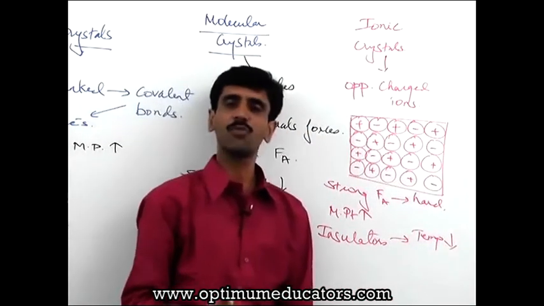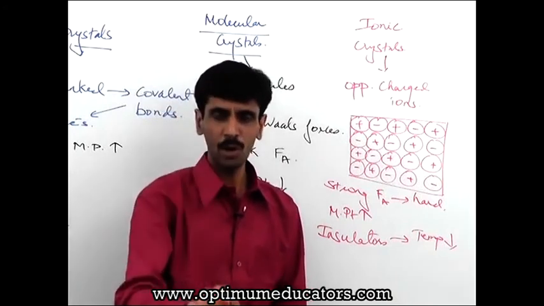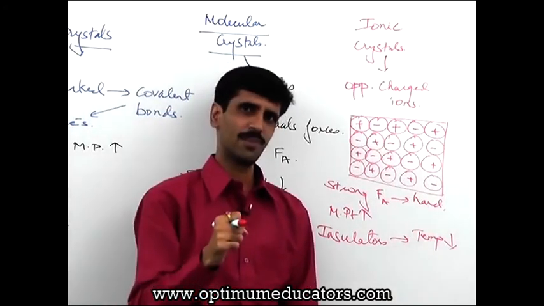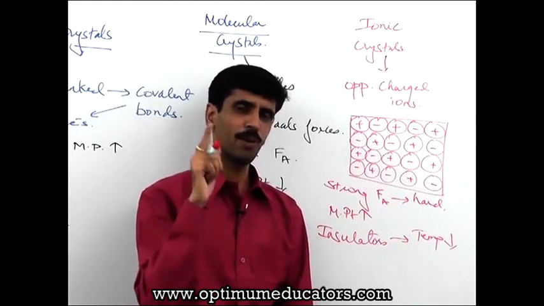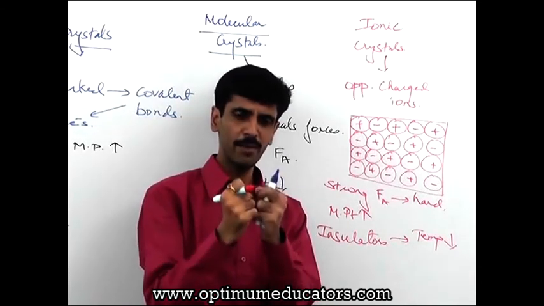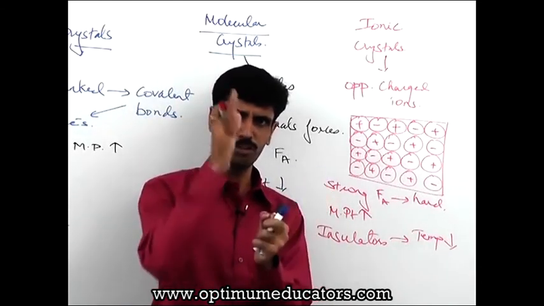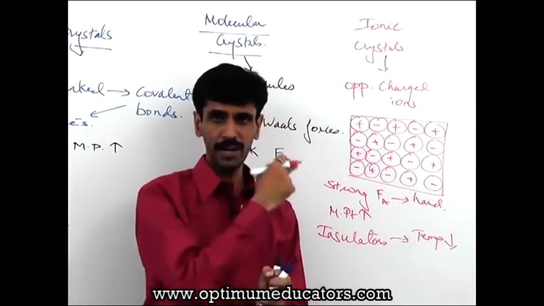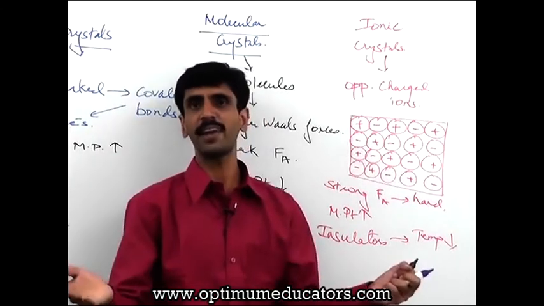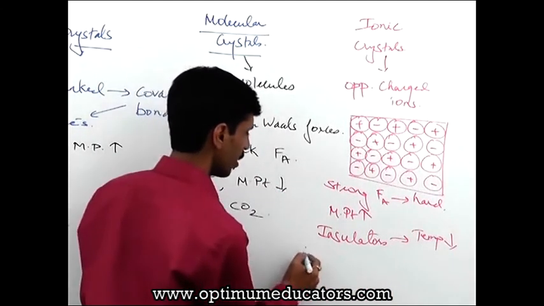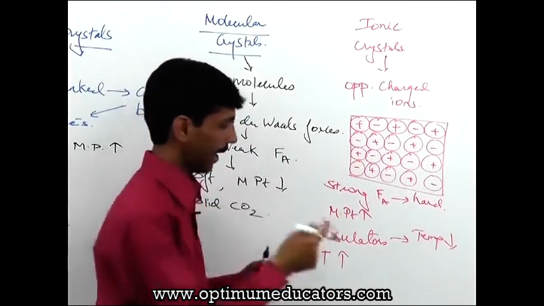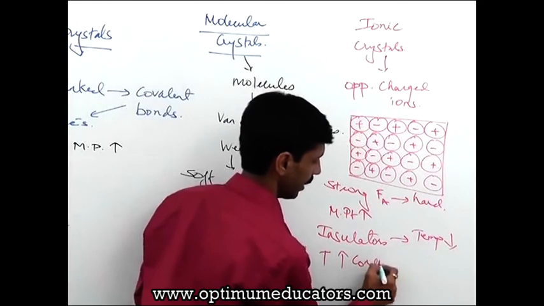Okay, the temperature is what? Low. क्योंकि अगर temperature low है तो इसका मतलब the bond is going to be very strong. So that means, in other words, as I said, the bond is going to be responsible to make sure that the ions are going to be rigid. Okay, now if I want the ions to move away from each other, that means I need to break the bond. The bonds are strong, so the amount of energy which I require to break the bond is obviously very high. So therefore what we say is that at a higher temperature, as the temperature increases, the bonds break, and therefore we say the conductivity increases.